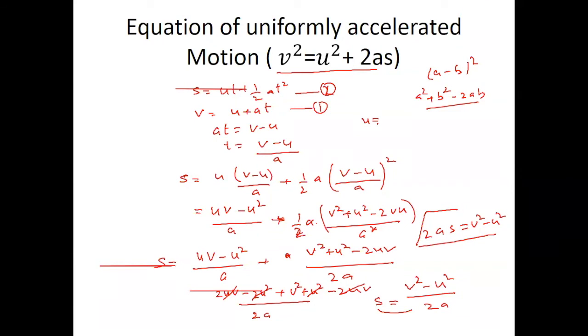Zero. If the body comes to rest, what is the final velocity? Zero. If the body moves with a uniform velocity, what is the acceleration? Zero meter per second square.